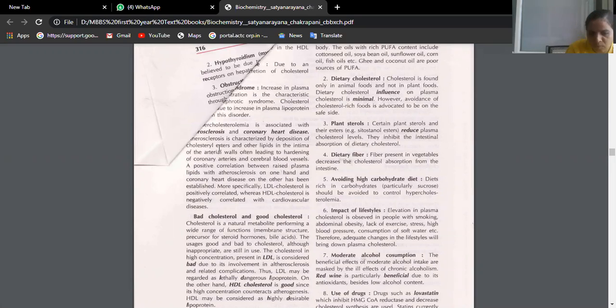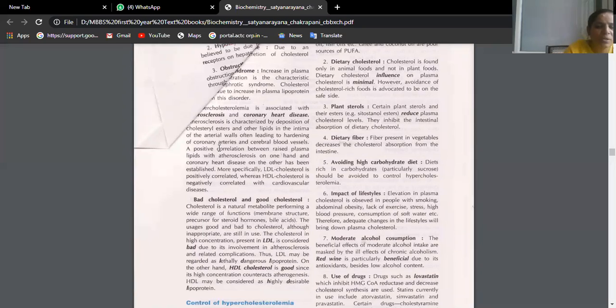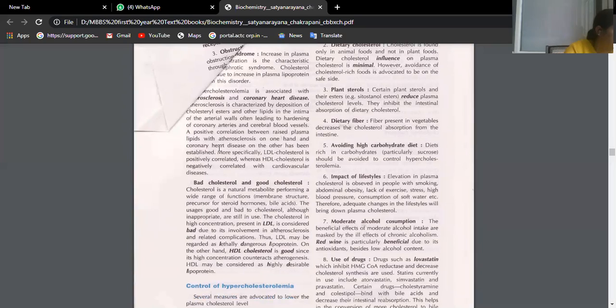You have two conditions, no? Atherosclerosis and arteriosclerosis. If the lumen of the blood vessels is getting the deposits of cholesterol like heaps, the lumen of the blood vessel gets obstructed. That condition is atherosclerosis, isn't it? Suppose if the elasticity of blood vessels is lost, then you call it arteriosclerosis. Many things are given. You need not tell so many, but a good amount of discussion we have done here, beta. That is enough for your essay.